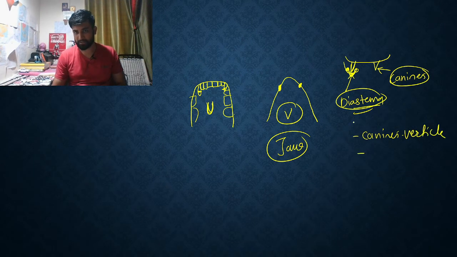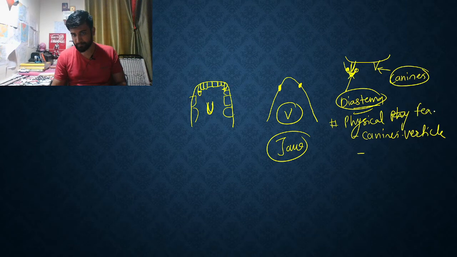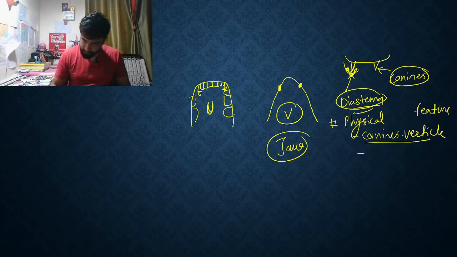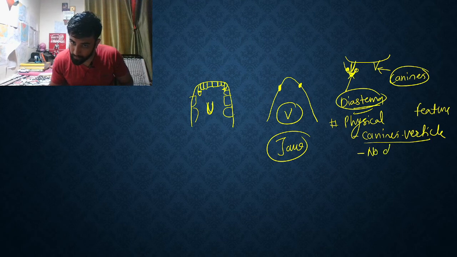Okay. You have to write down the heading. Heading is physical feature. So basically this is nothing but the physical features. Canines were vertical. The second one is no diastema.